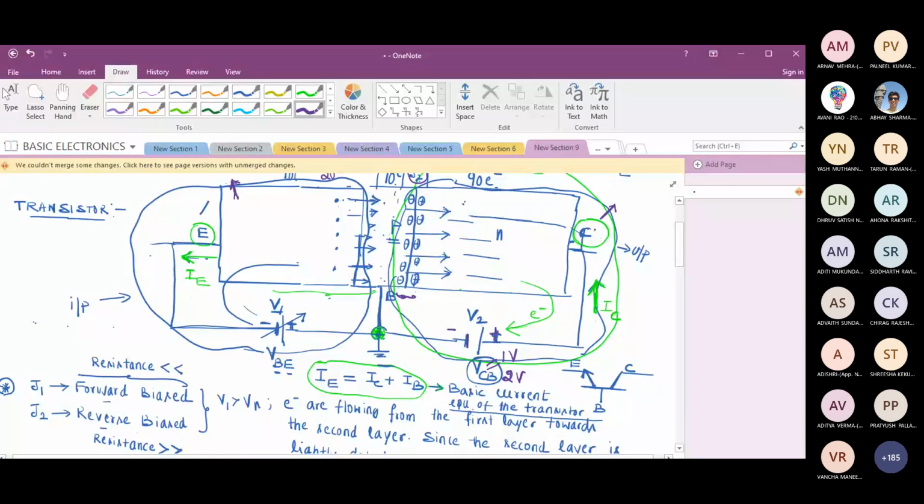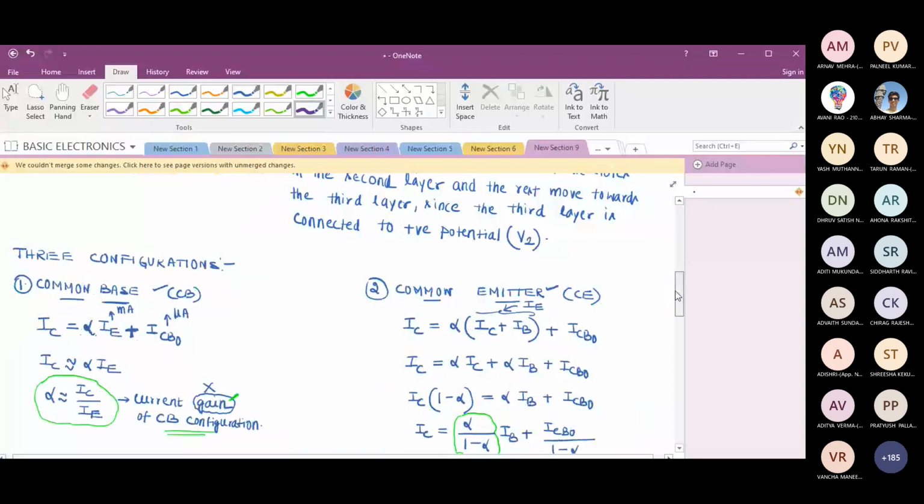So for that, I have to shift the variation to the left, because for the given VBE value, if I want more current, then I have to shift the graph to the left, not to the right. Is it okay? Is this fine? Yes. Okay. Now, let's see how many of you can answer this.